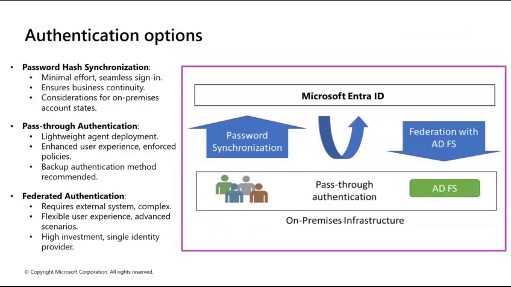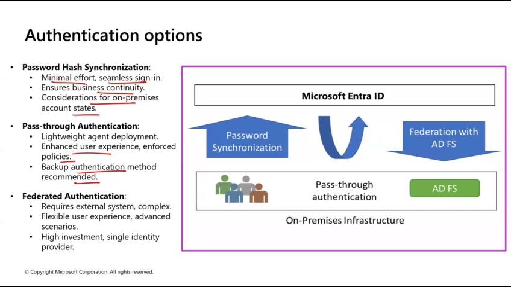Now these are all the authentication options that we were talking about. First is password hash synchronization: minimal effort, seamless sign-in, ensures business continuity, with considerations for on-premise account states. Then comes pass-through authentication. Again, lightweight agent deployment, enhanced user experience, enforced policies, and a backup authentication method is recommended here.